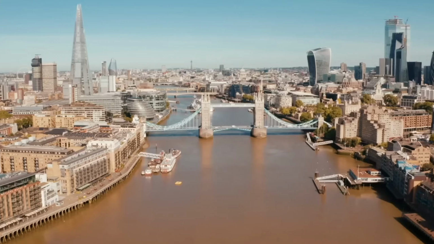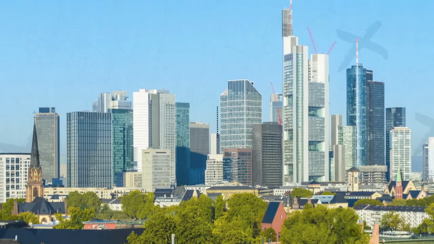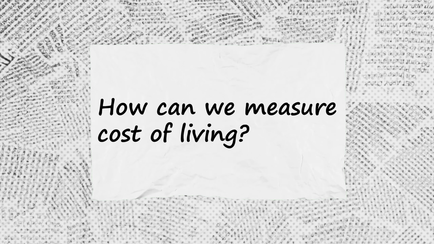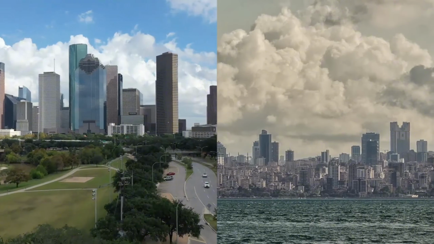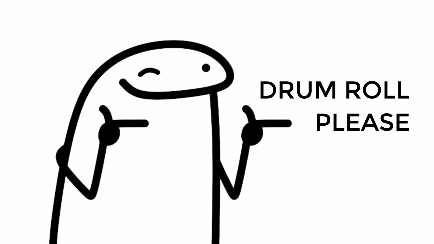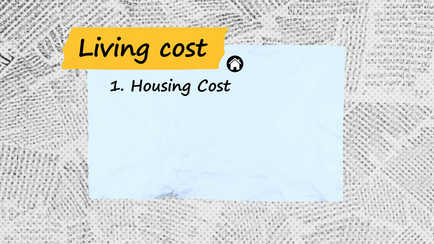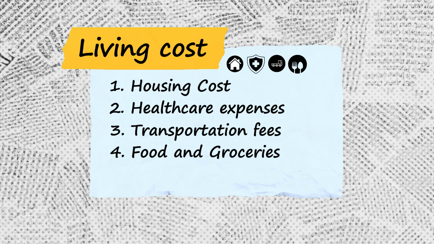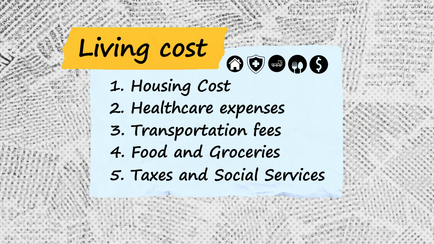In this video, we'll investigate the differences in cost of living between the US and the EU. Which region do you think is most expensive? The first question you might ask is, how can we measure cost of living? We'll measure and score based on 5 different categories. And those categories are, drumroll please, housing cost, healthcare expenses, transportation fees, food and groceries, and last, taxes and social services.